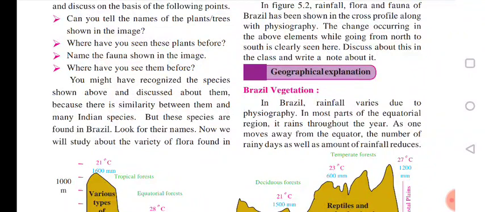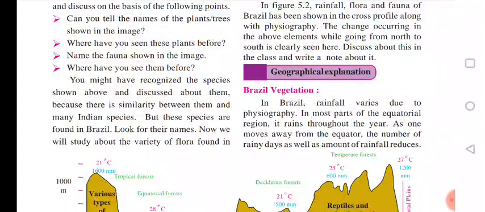Most of Brazil lies in the tropical region, near the equator, so it gets more rainfall. Because of this, the growth of trees in Brazil is good. Near the tropical region of Brazil, we mostly get evergreen forest or evergreen trees.